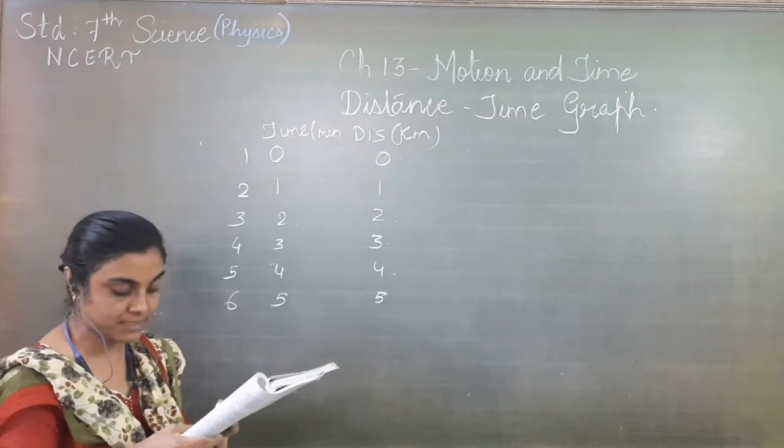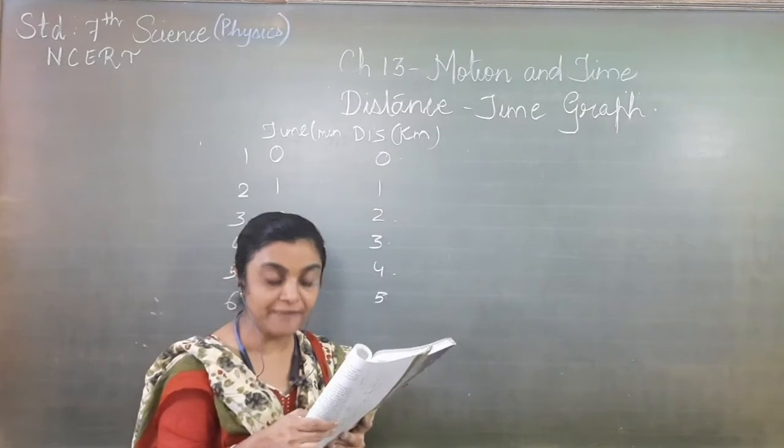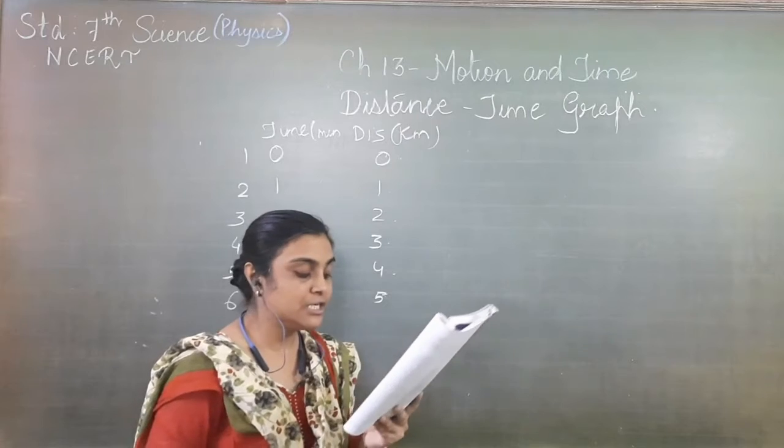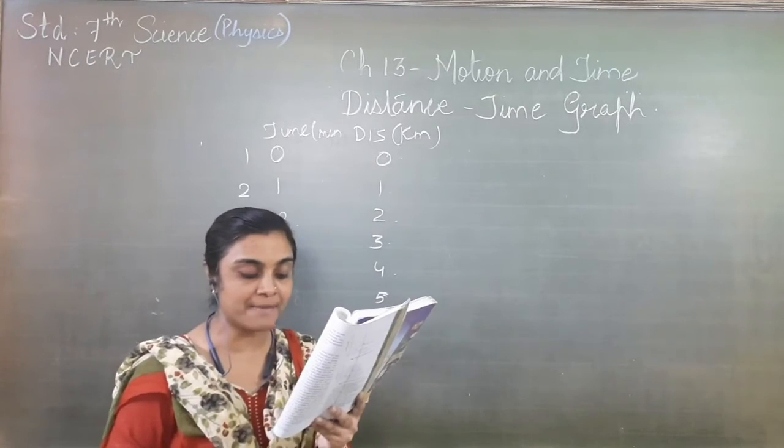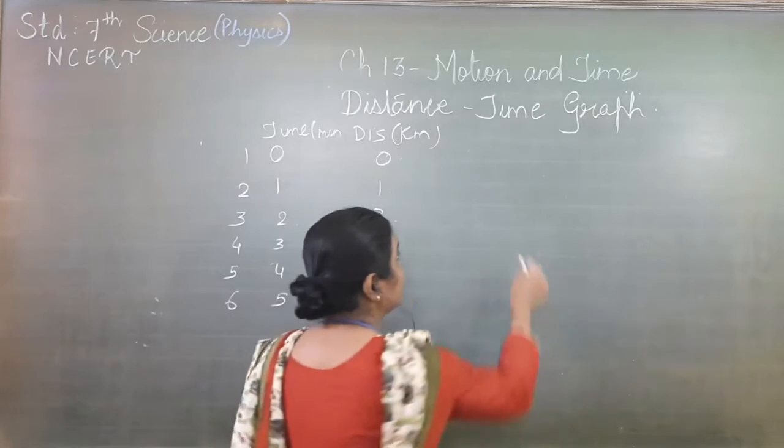Let us see the steps first. First of all, you can make the graph by using the following steps. Draw two perpendicular lines to represent the two axes and mark them as OX and OY. So let us draw the graph.